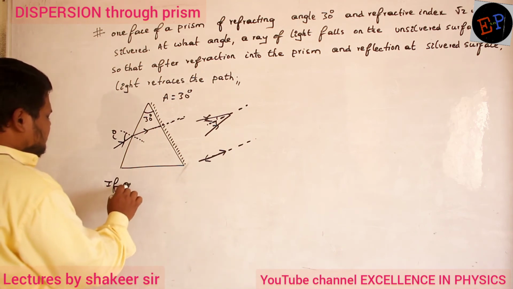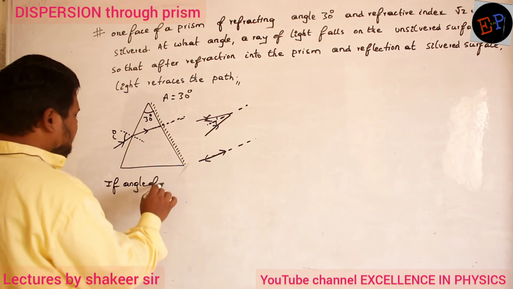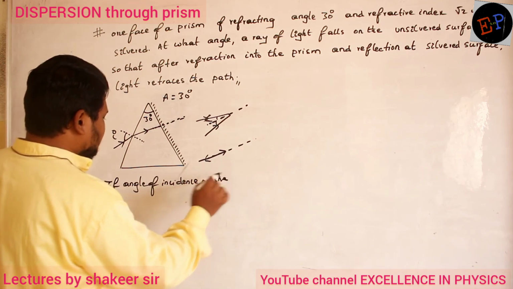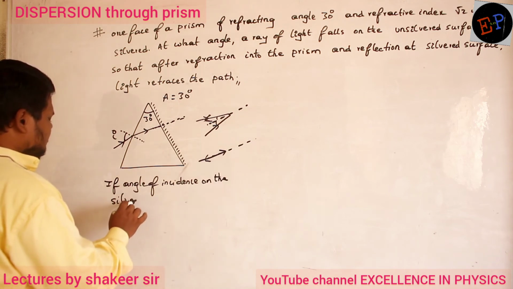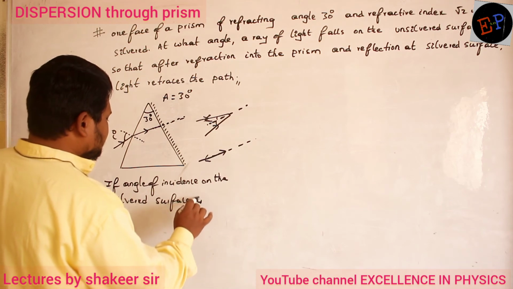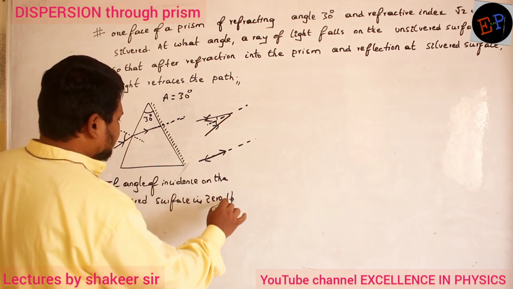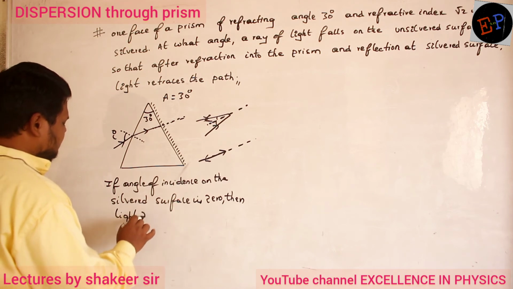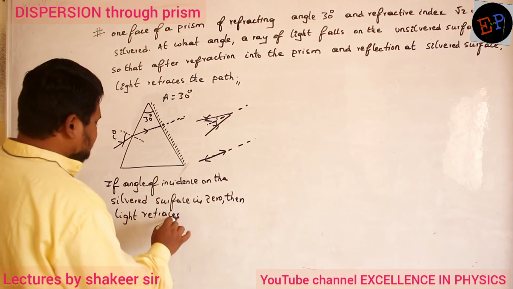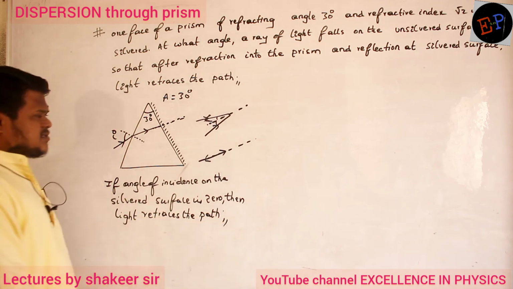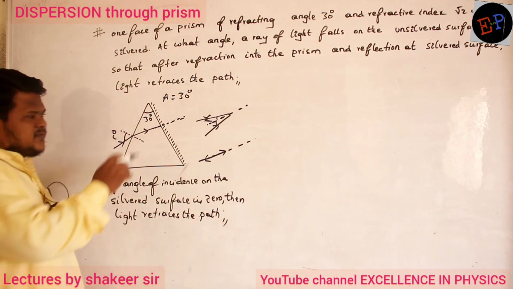If the angle of incidence on the silvered surface is 0, then light retraces the path. Because the angle of incidence and the angle of reflection must always be equal. So therefore this is the normal.